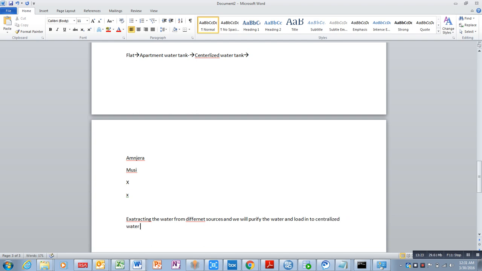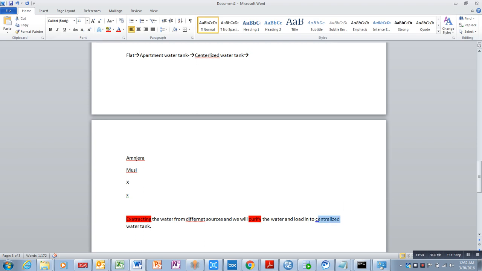Sir, we are extracting the water from different sources like Mosi Nadi, like Manjira, whatever it is, and then we purify it, then we load it into the centralized water tank, right?